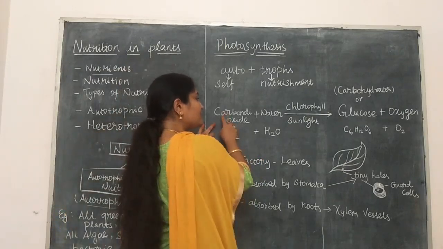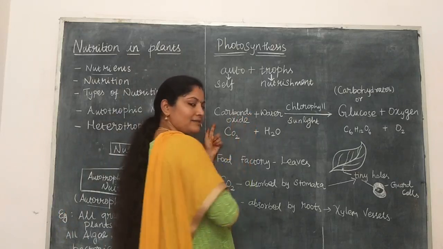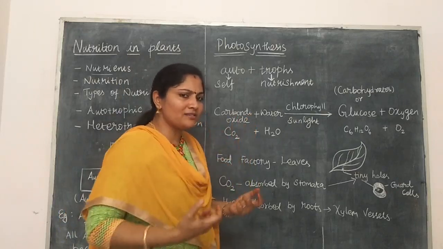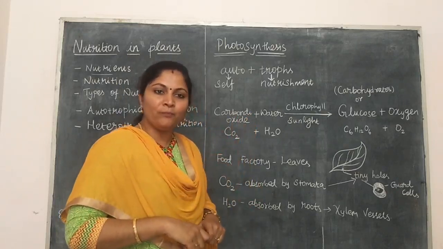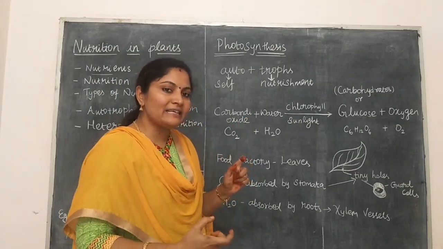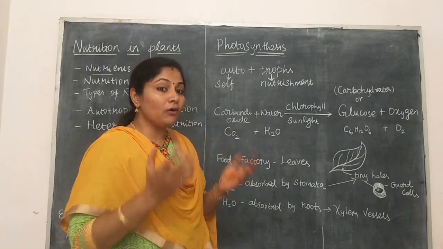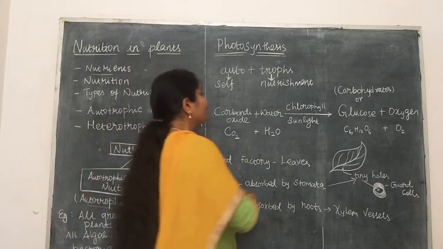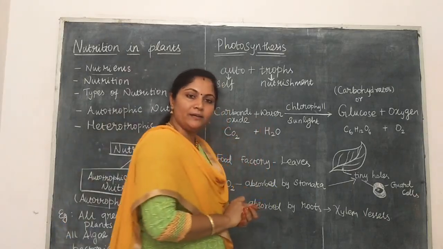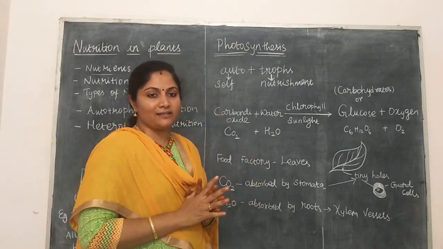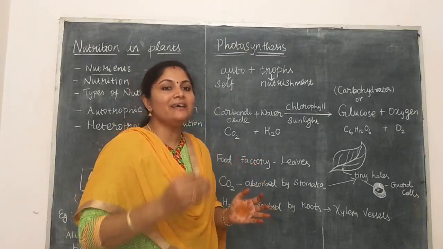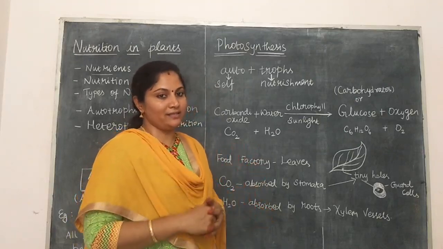First one is carbon dioxide. We need oxygen in order to lead our life, right? For the process of photosynthesis, plants need carbon dioxide, as well as water. These two materials are said to be the raw materials needed for photosynthesis.